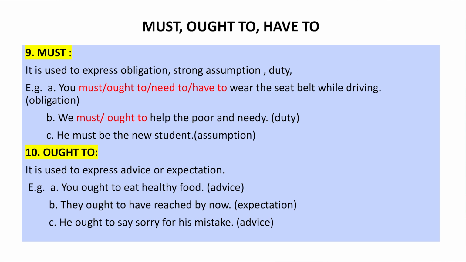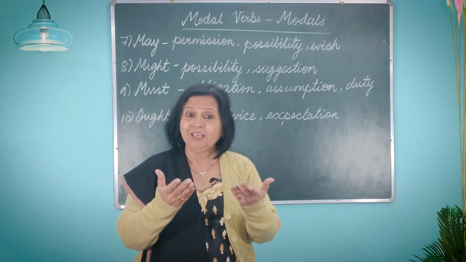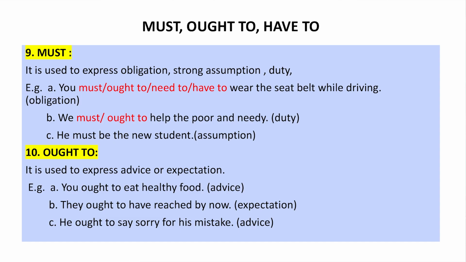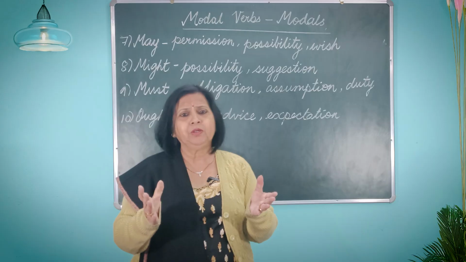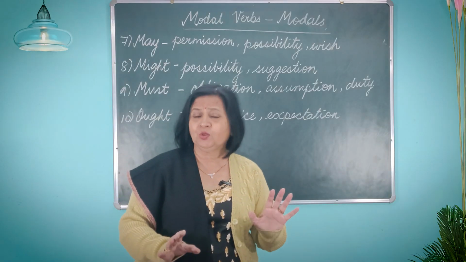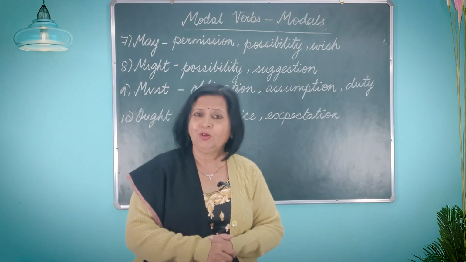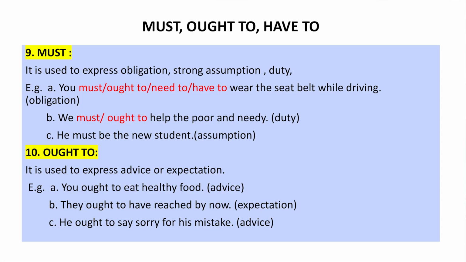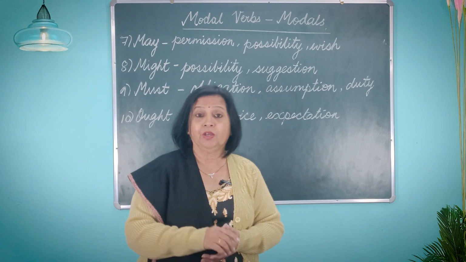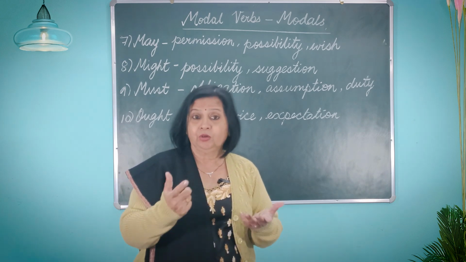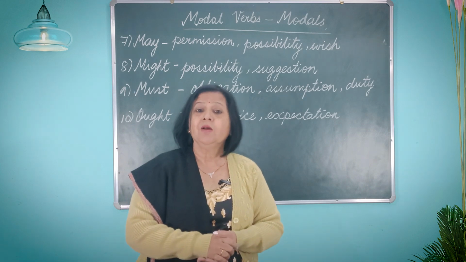And the modal ought to is used to express advice or expectation. Like you ought to eat healthy food. That's advice that you're giving. Okay, there's no rule for that, but you're giving a friendly suggestion, and we call that advice. They ought to have reached by now, that is an expectation. In simple words, if we say by this time they should have reached home, but we are using the words ought to. They ought to have reached by now, or he ought to say sorry for his mistake. You're saying this very politely, so it's advice that you're giving. Or if you want to say it firmly, you can also say he must say sorry for his mistake.